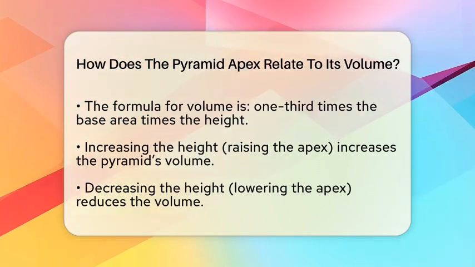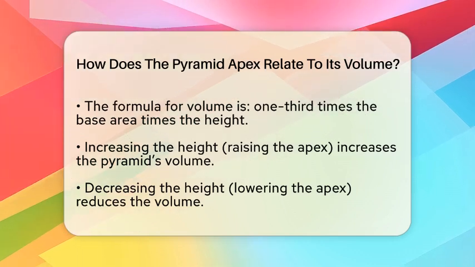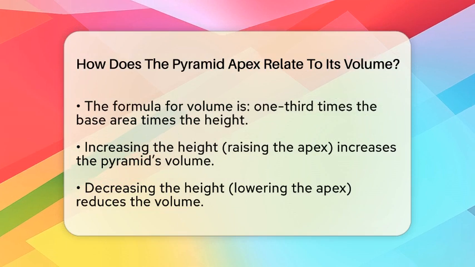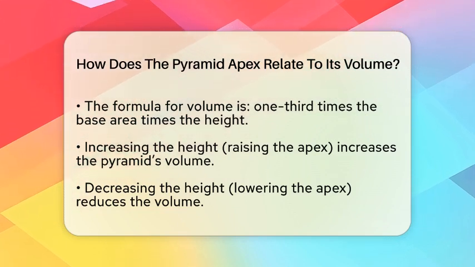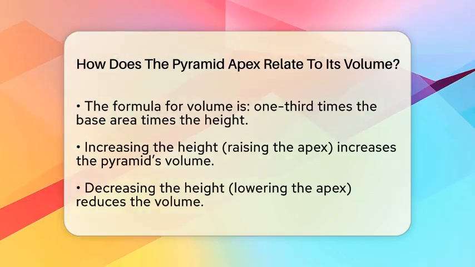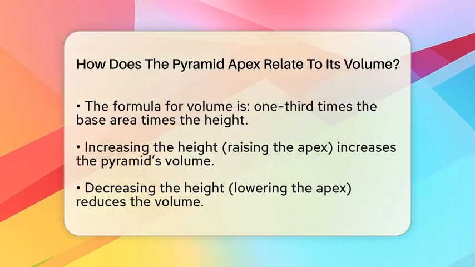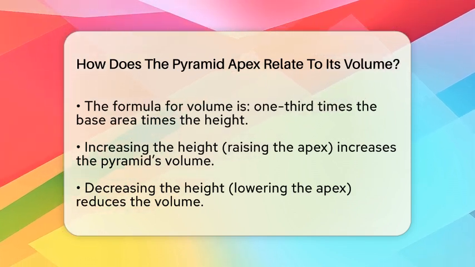If the apex moves higher above the base, the height gets longer, and the volume gets bigger. If the apex drops closer to the base, the height shortens and the volume shrinks. The shape of the base can be any polygon, like a triangle, square, or pentagon. But no matter what shape it is, the volume depends on how big the base is and how high the